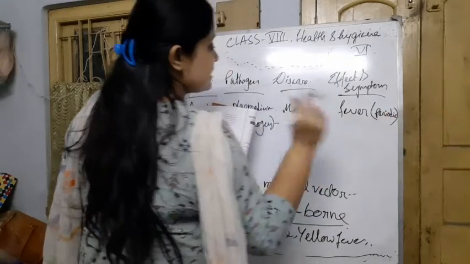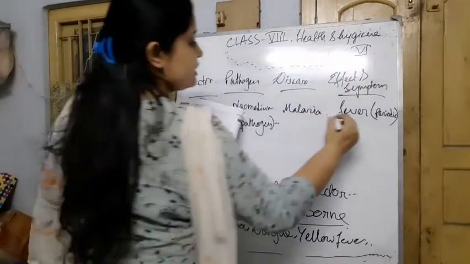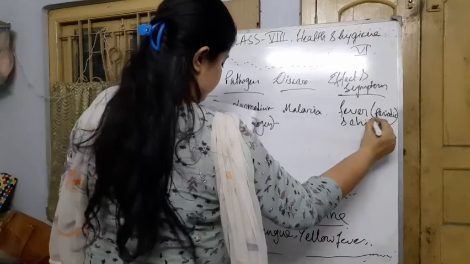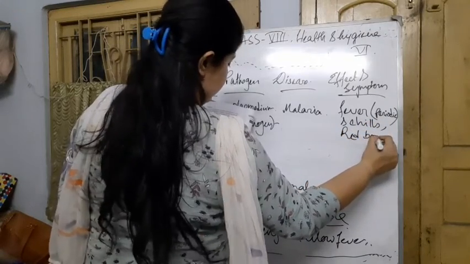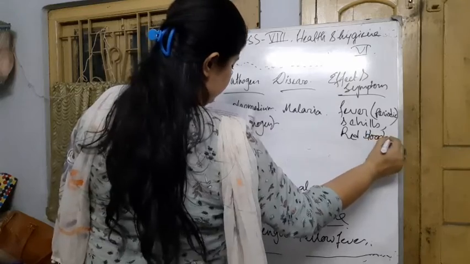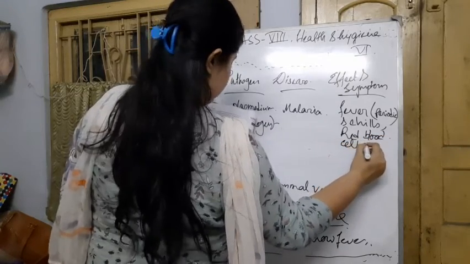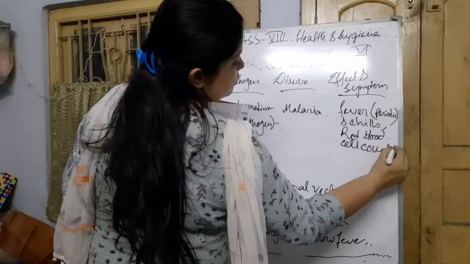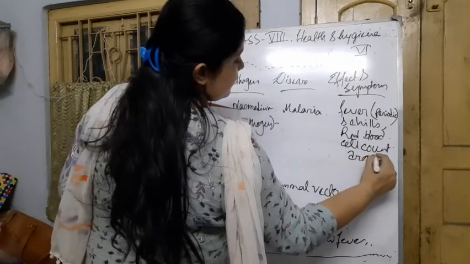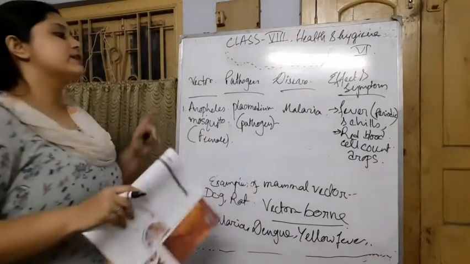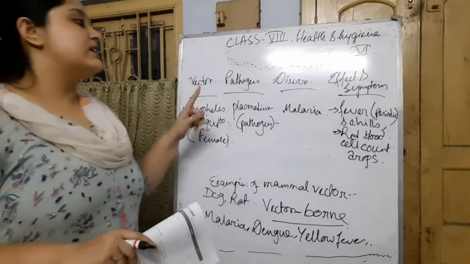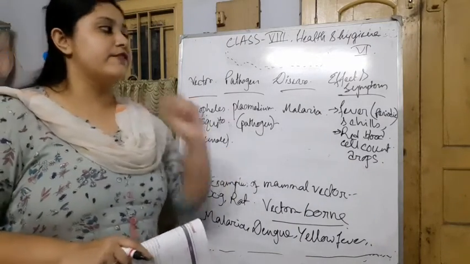It comes after a period of time with chills, and the red blood cell count drops. This is the way we will discuss the vector, the name of the pathogen, the disease caused by the vector, and the effect or symptoms.